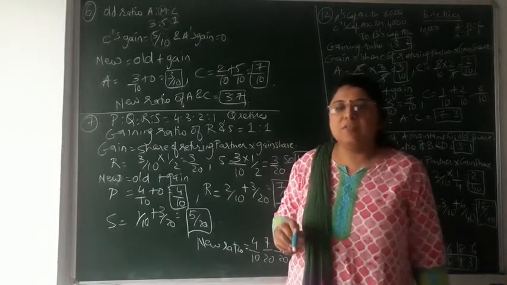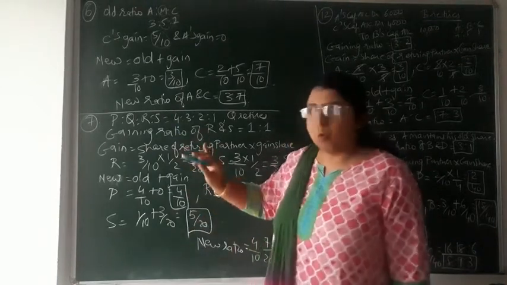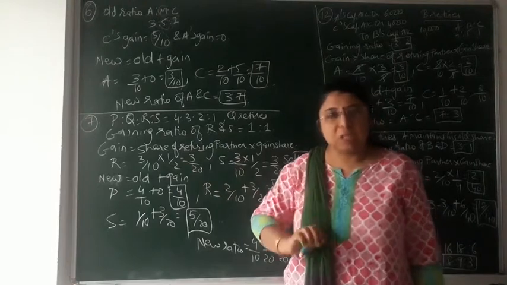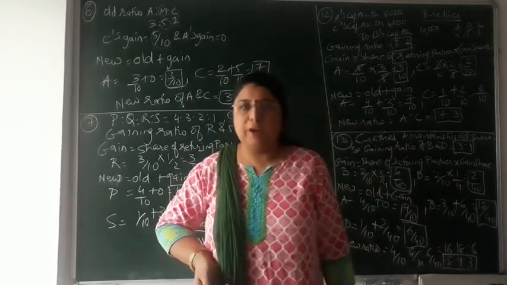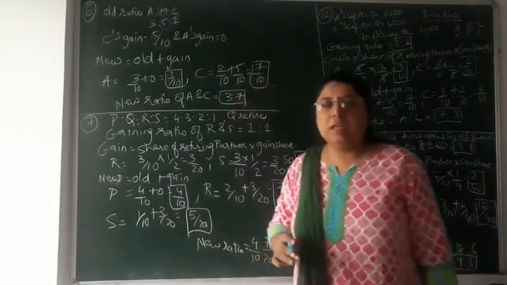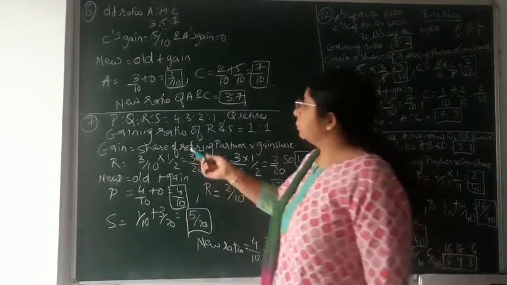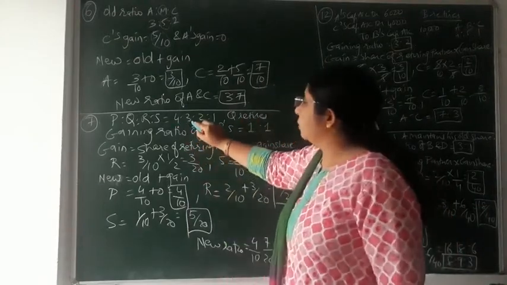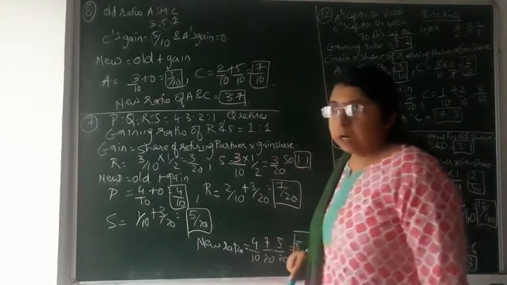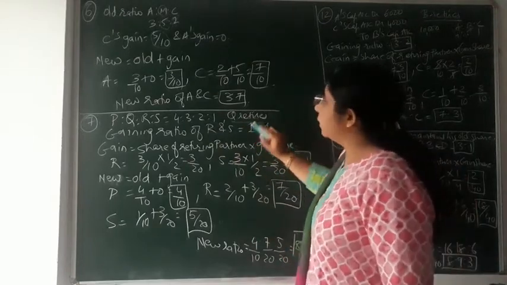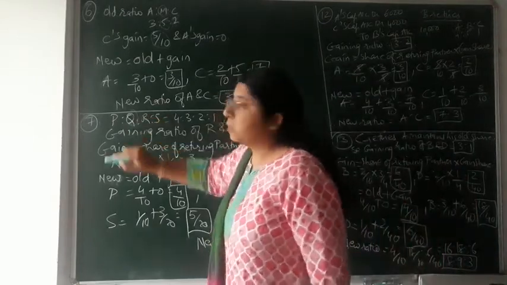the data given in the question first of all in your notebook, so that you can identify which data has been given to you and what you have to find. Okay, so easily any of the data will not be missed. So the old ratio given to you is 4:3:2:1. Out of that, which partner retires? That is Q. The second partner is retiring.